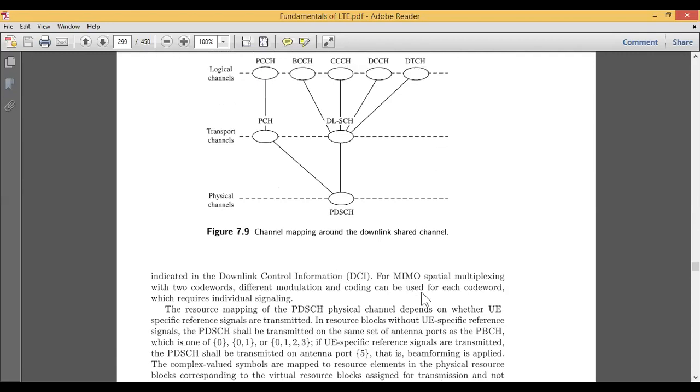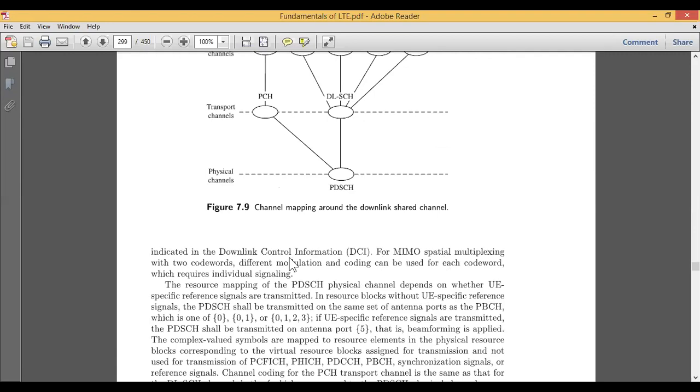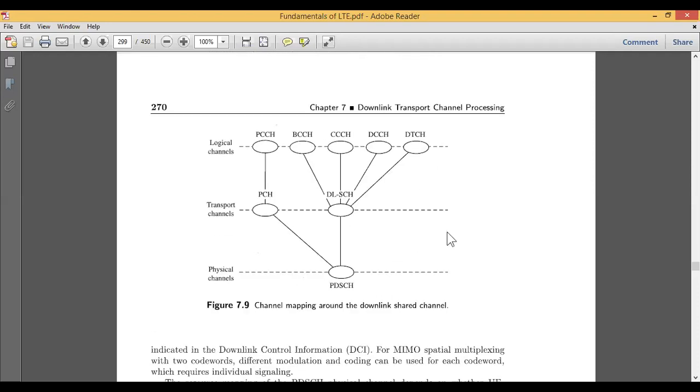When it comes to MIMO, for spatial multiplexing with 2 code words, different modulation and coding can be used for each code word, which requires additional signaling. Some mechanisms are included for this, which benefit your modulation scheme and enhance your mode of transmission.